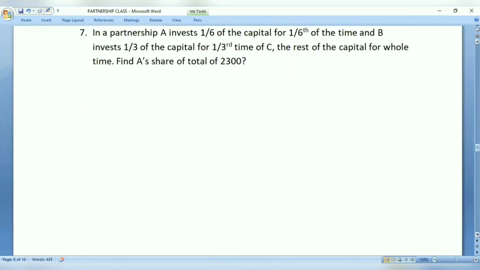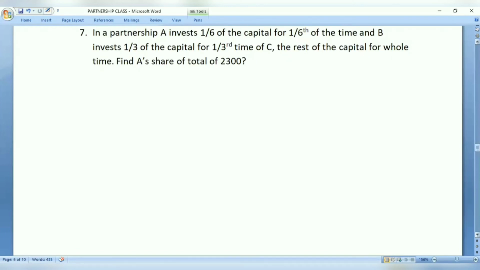So this is again a new one. In a partnership, A invests 1/6 of the capital for 1/6 of the time, and B invested 1/3 of the capital for 1/3 of the time, and C the rest of the capital for the whole time. Now, find the share of A of total 2,300? Okay. So what is the meaning of this particular problem?